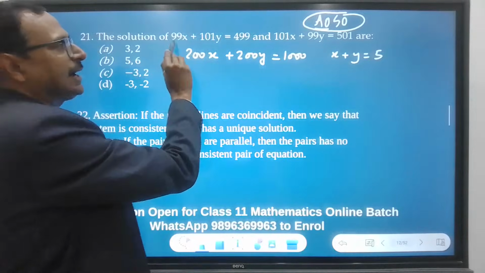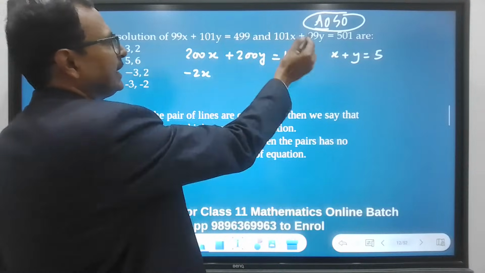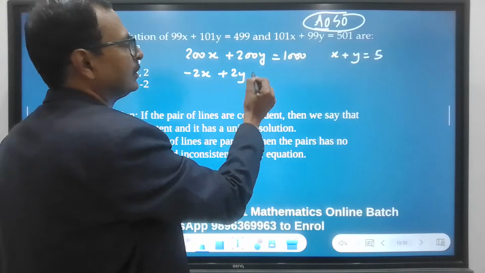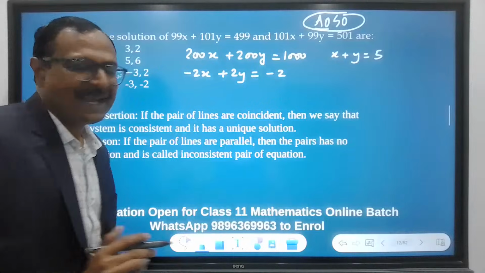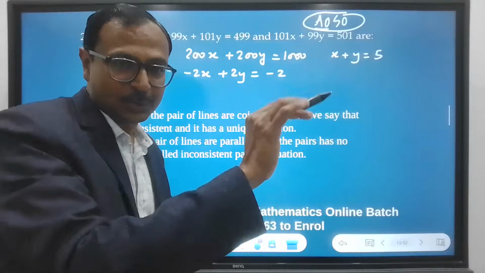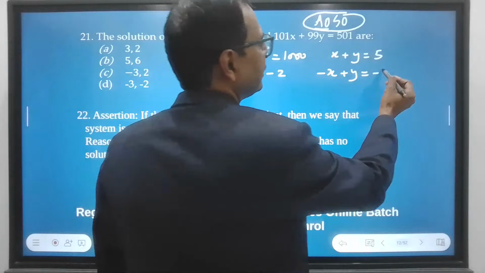Now when I subtract, 99 minus 101, minus 2x, 101 minus 99, plus 2y, 499 minus 501, minus 2, right? And you can actually cancel the common factor 2 throughout. So minus x plus y equal to minus 1.